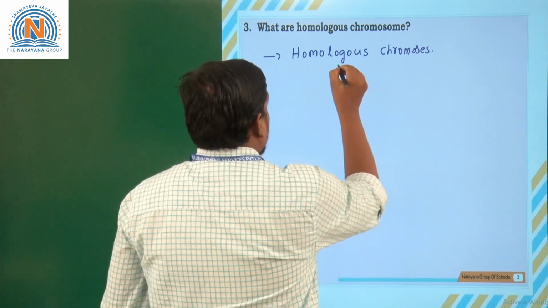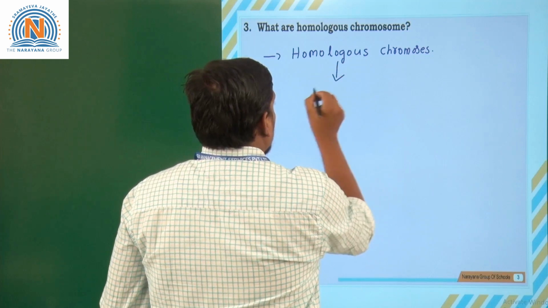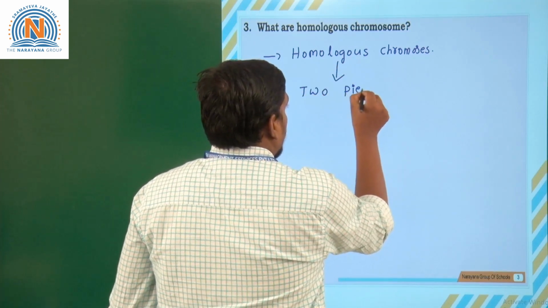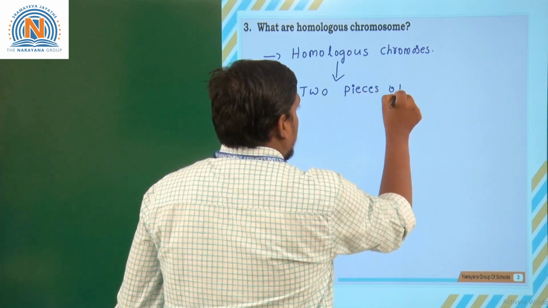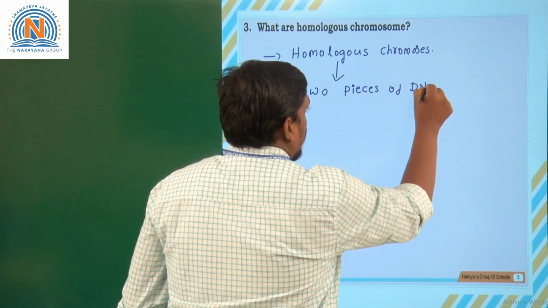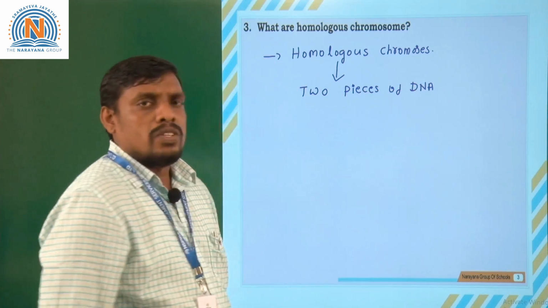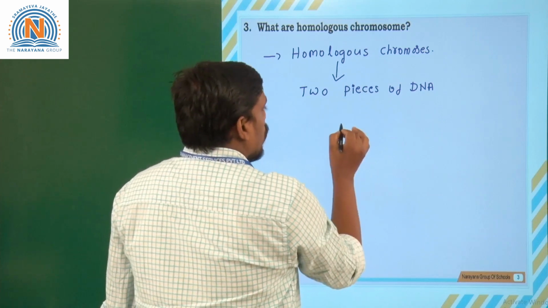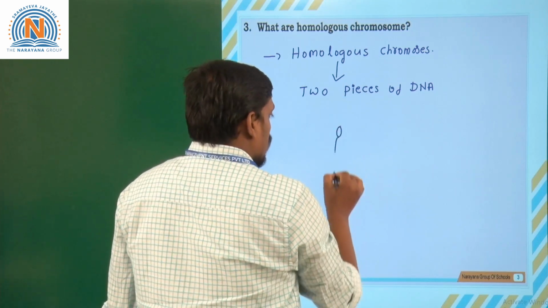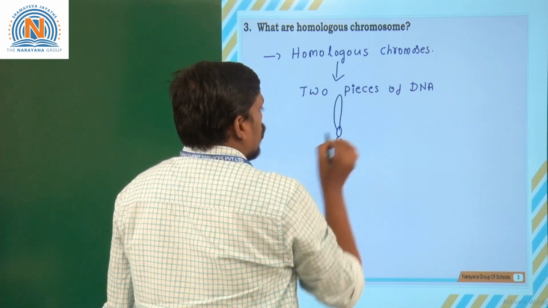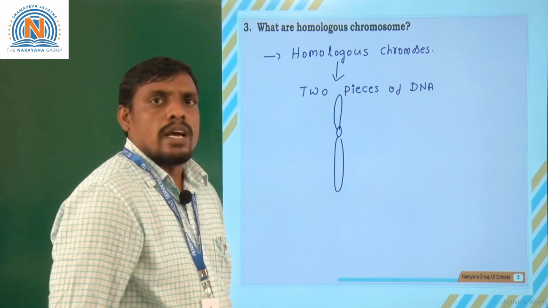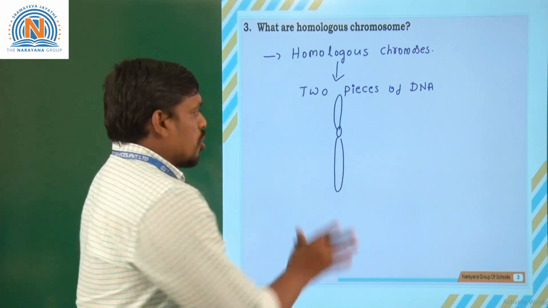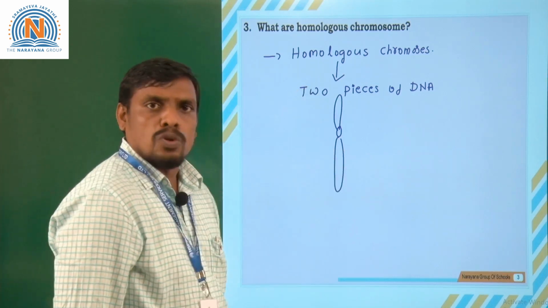They produce two pieces of DNA. Suppose we take two pieces of DNA. What is DNA? DNA is a component with a double helical structure that is produced from the homologous or heterologous chromosome. Suppose we take the chromosome. A chromosome structurally looks like this. If two different chromosomes are structurally and functionally the same, such chromosomes are called homologous chromosomes.